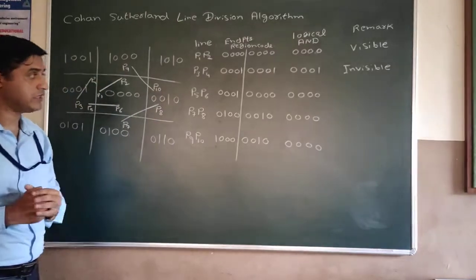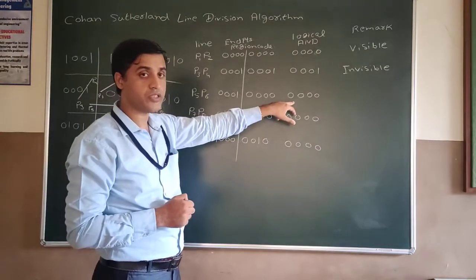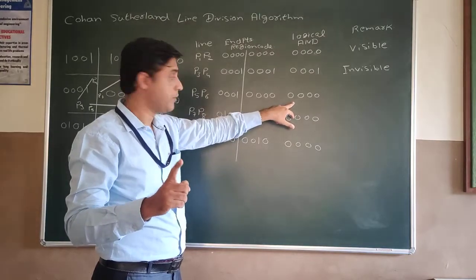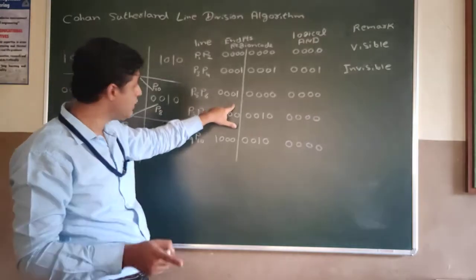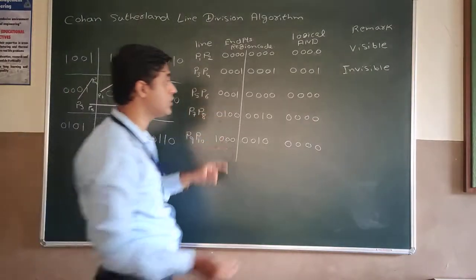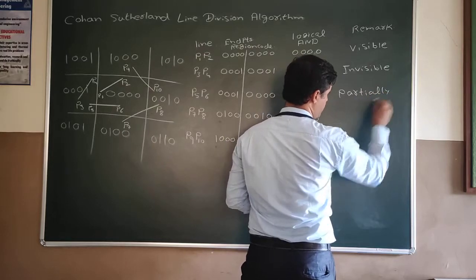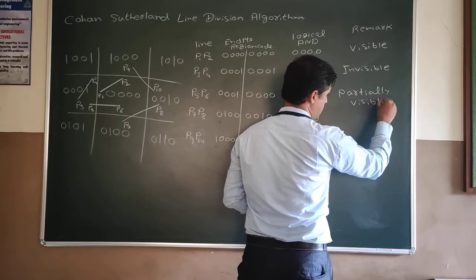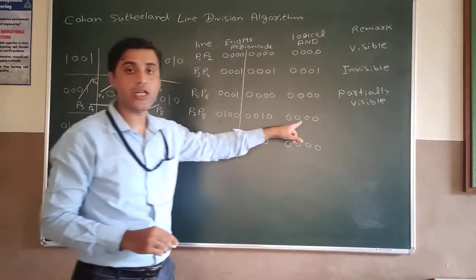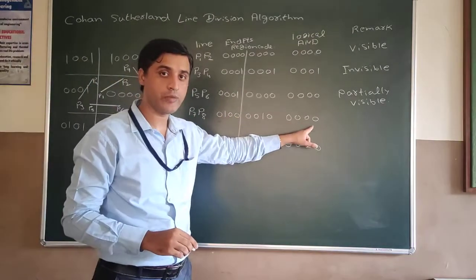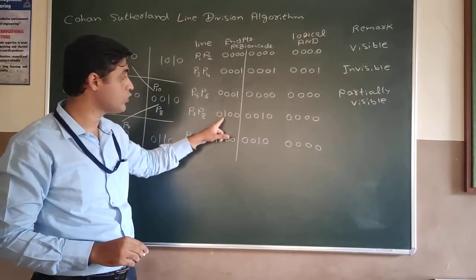Next one is P5, P6. If you see P5, P6, you will see that the logical AND operation is 0000, but one of the region codes is not 0000. So this falls into category 3. That means it is partially visible. P7, P8, again the logical AND operation for this is 0000, and the endpoints' region codes are also not 0000.